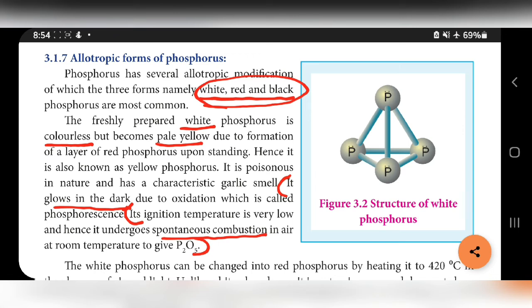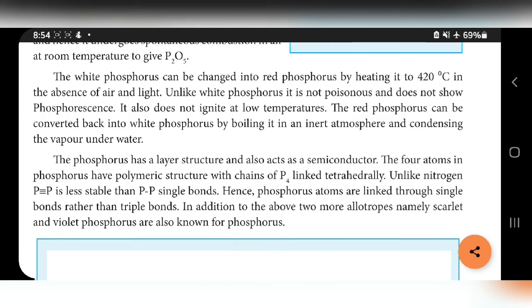The white phosphorus can be changed into red phosphorus by heating it at 420 degrees Celsius in the absence of air and light. So we can convert white phosphorus to red phosphorus by heating at 420 degrees Celsius in the absence of air and light. Unlike white phosphorus, it is not poisonous and does not show phosphorescence.